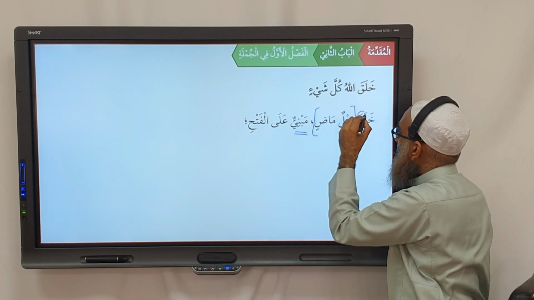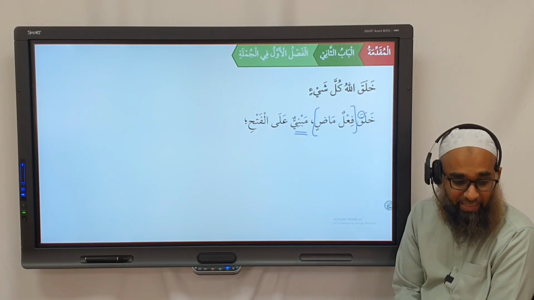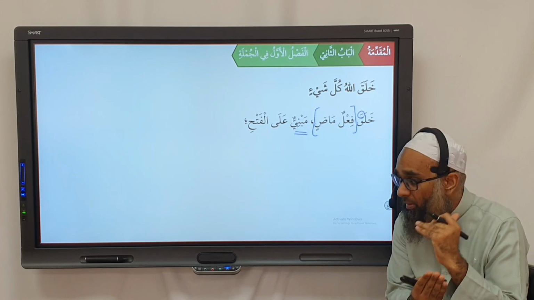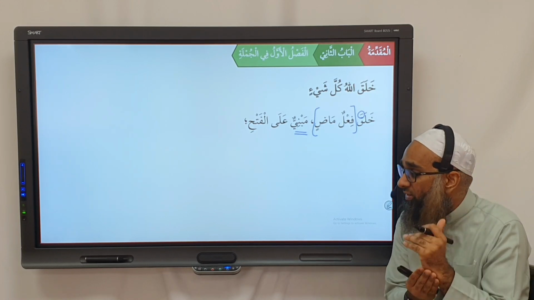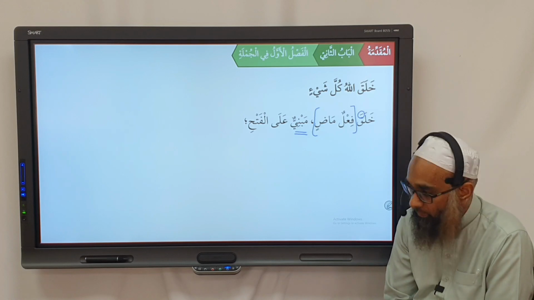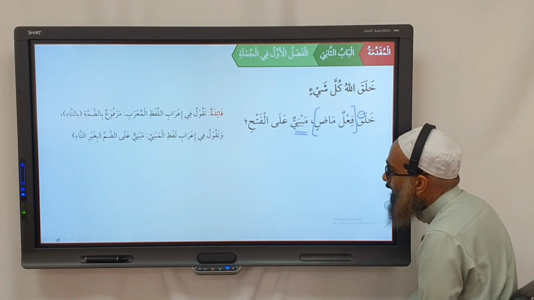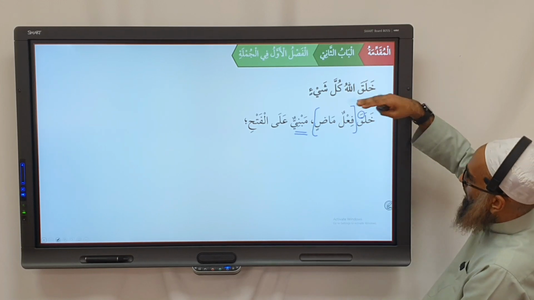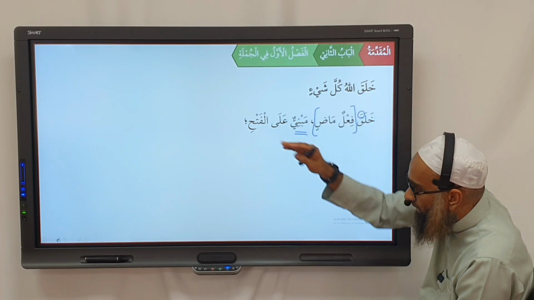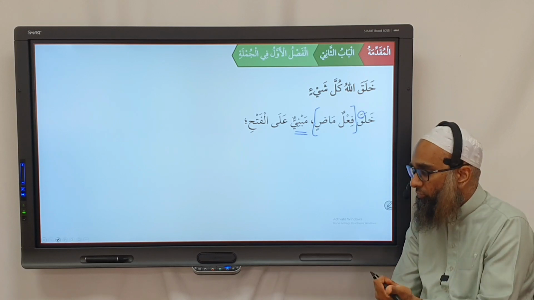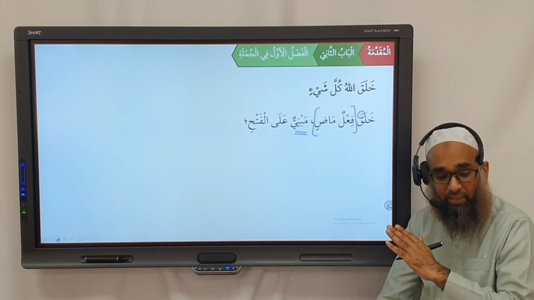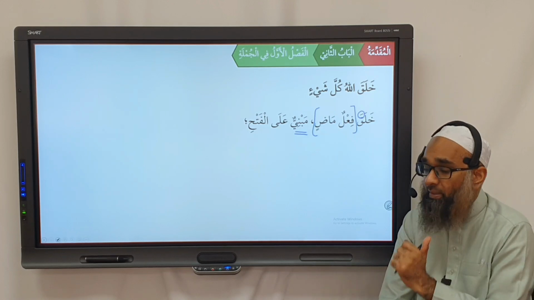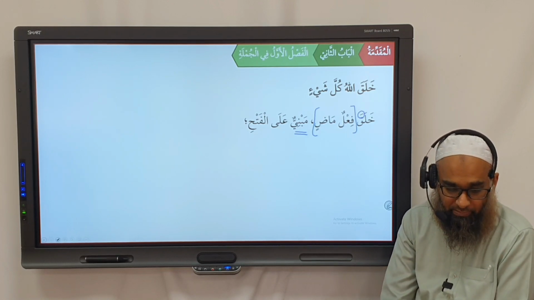What's it mabni with? 'Ala al-fathi. This sigha always has a fatha. Khalaqa, the qa is mabni 'ala al-fath. It always stays with a fatha. Do you understand? Everybody following? So when you have a fa'l madhi like this, you will say fa'lun madhin mabniyun 'ala al-fathi. And it's not going to be marfu' or mansub or majzoom, because fa'l madhi is not. The fa'l mudhari' will have a marfu', mansub or majzoom state, not the fa'l madhi.